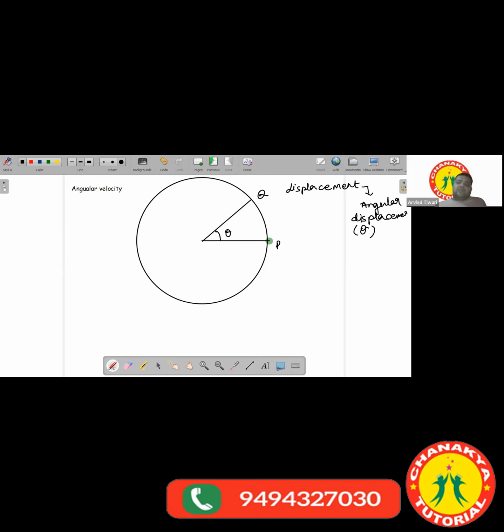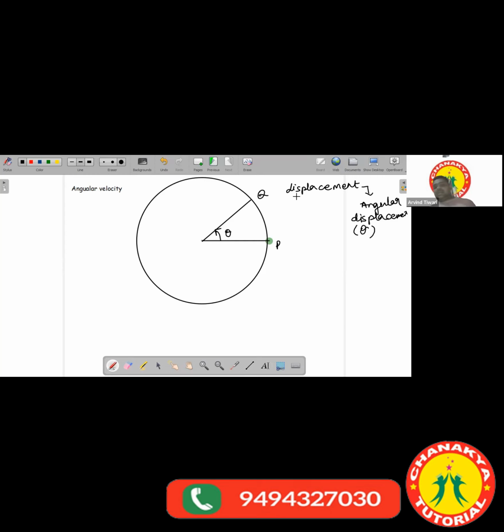Can you think of what direction we will give? Shall we give this curly direction to be the direction of theta? It is a displacement and a vector quantity, so it should have a direction also. What should be the direction of the angular displacement?